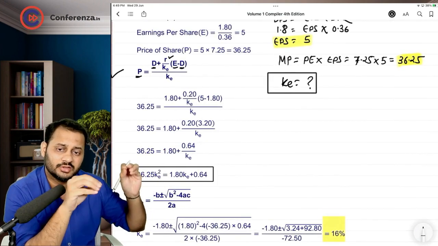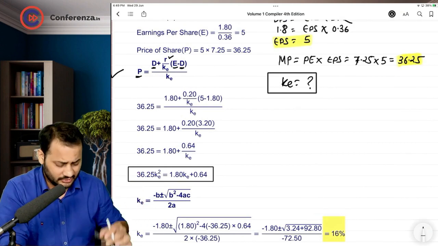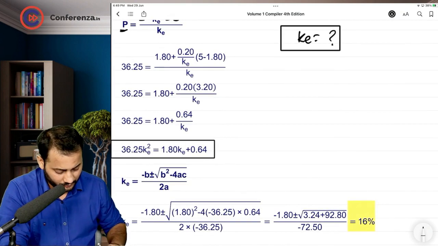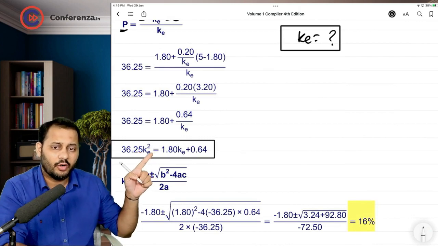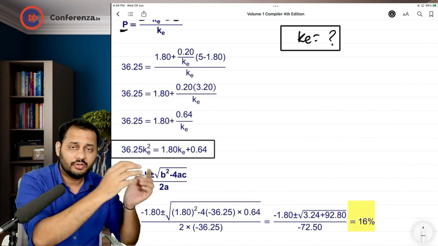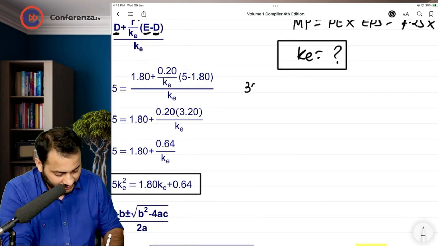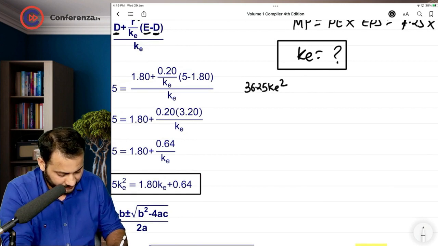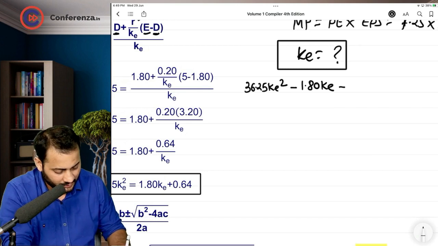I would also suggest to write it down here. Change means a step only, just a step. So what I am going to do after this step, I am going to take all the figures on the right hand side to the left hand side. So it will look like this: 36.25 KE square, because there are 2 times KE, minus 1.80 KE minus 0.64 is equal to 0.